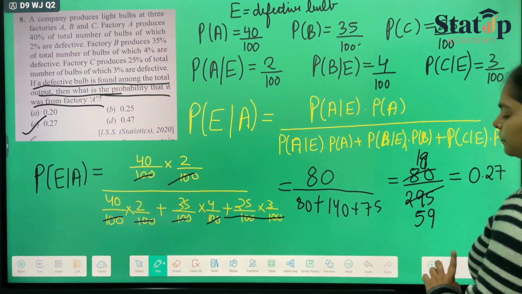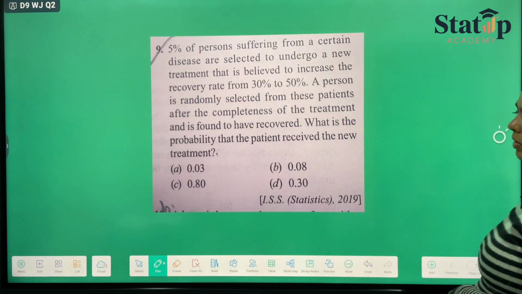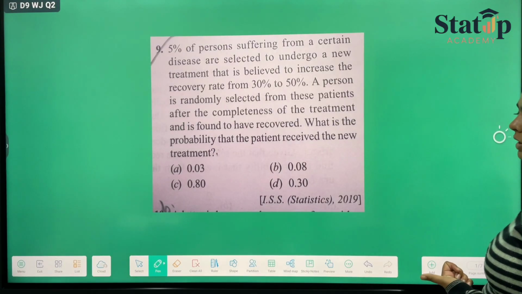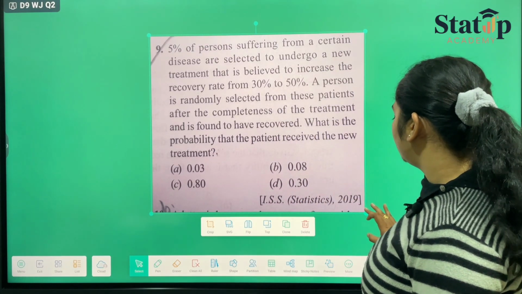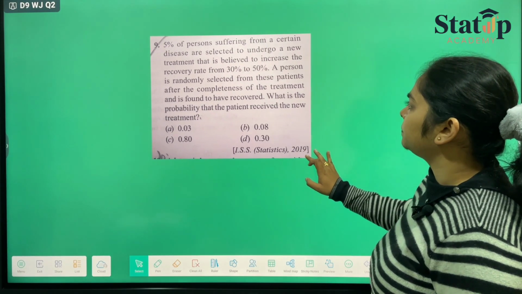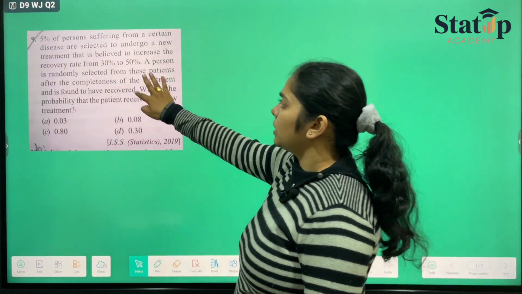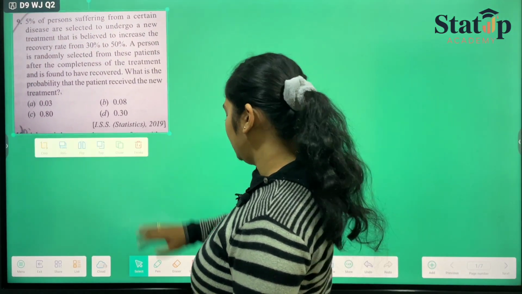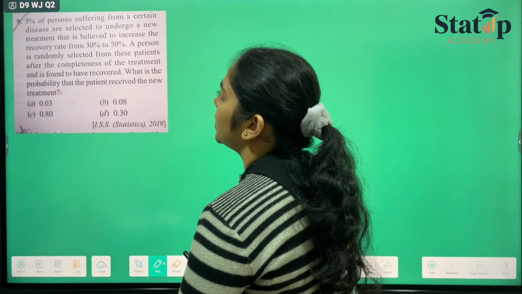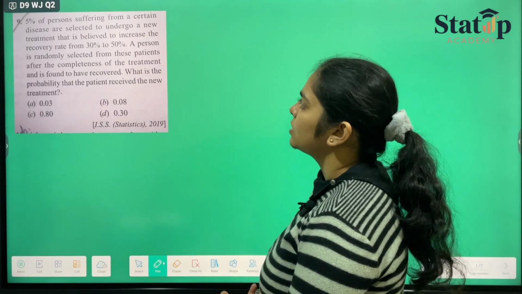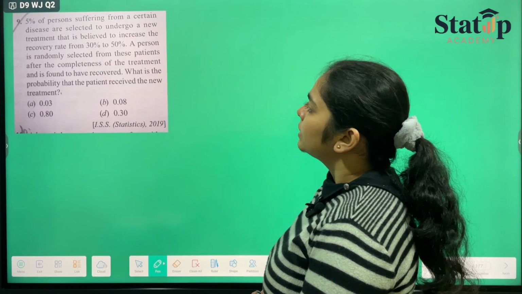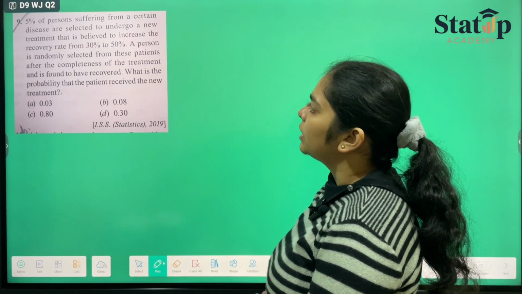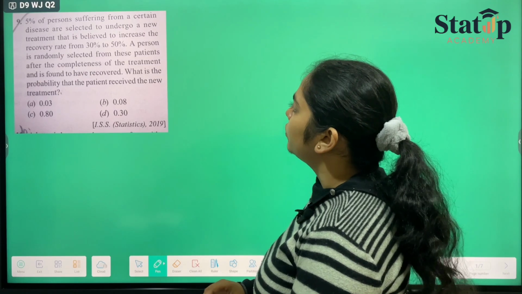I've just solved it. Now moving on to another question, which is the last top one for today, and it is also a PYQ from ISS examination 2019. Now this is a bit trickier one. The language is trickier, but the formula is the same. They have said that 5% of persons suffering from a certain disease are selected to undergo a new treatment that is believed to increase the recovery rate from 30% to 50%.